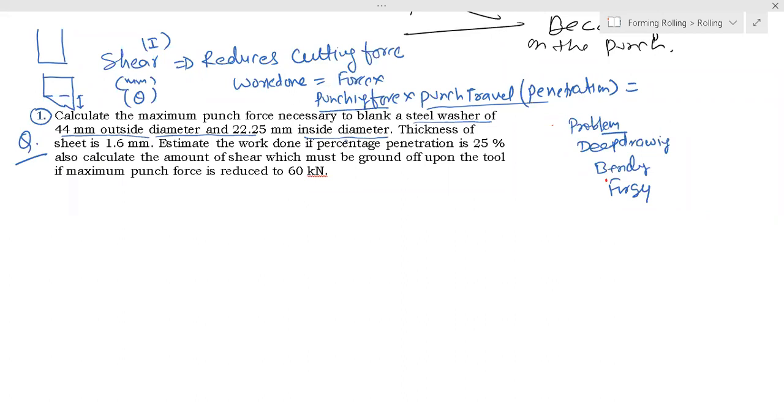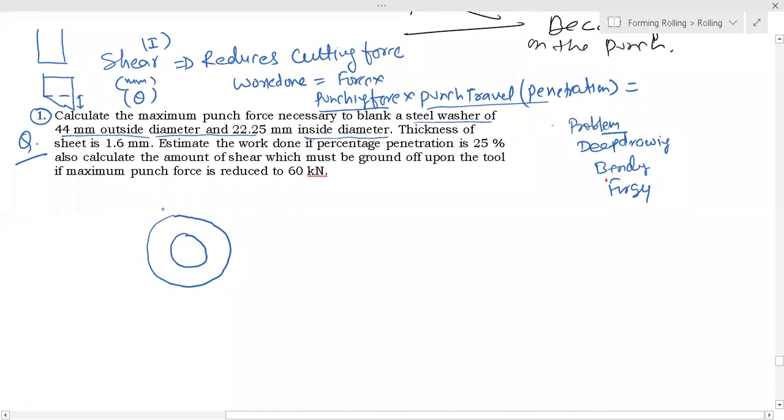To blank a steel washer of 44 millimeter. So this is your washer. Let me draw the washer.